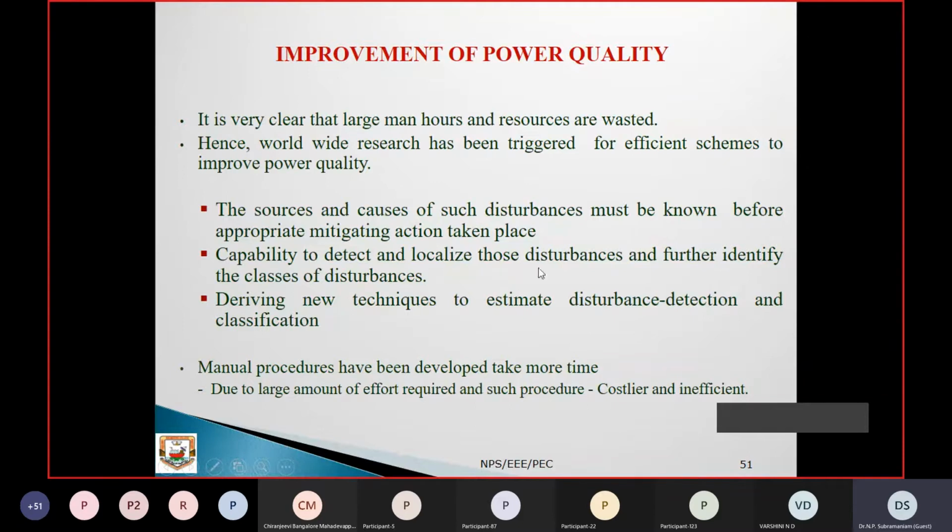Capability to detect and localize those disturbances, and further identify the classes of disturbance, means deriving new techniques for disturbance detection and classification. Manual procedures take more time due to the large amount of effort required, so such procedures are costly and inefficient. So that's why they are going for an automated system.